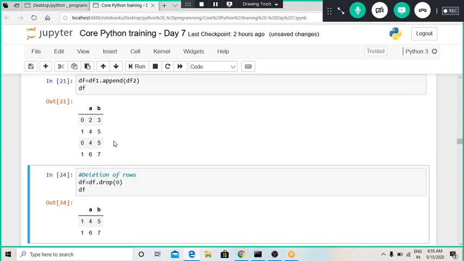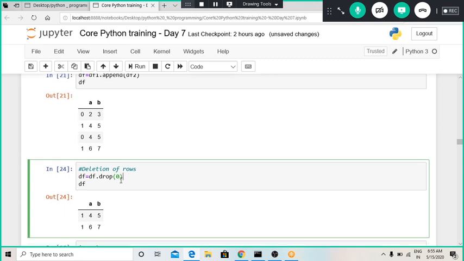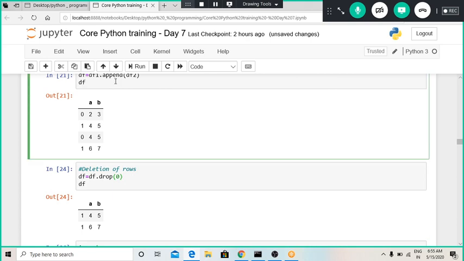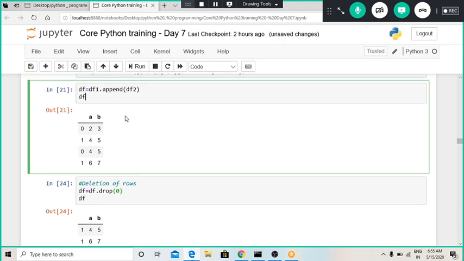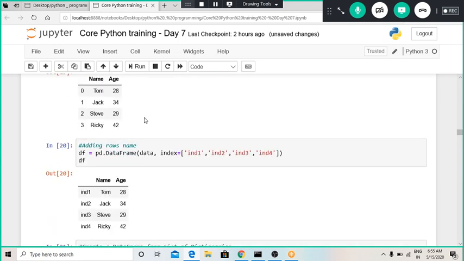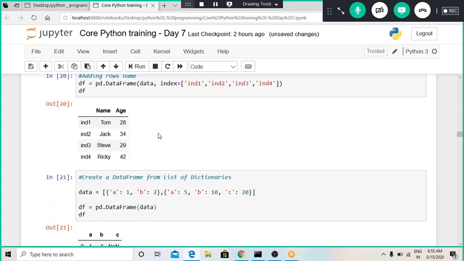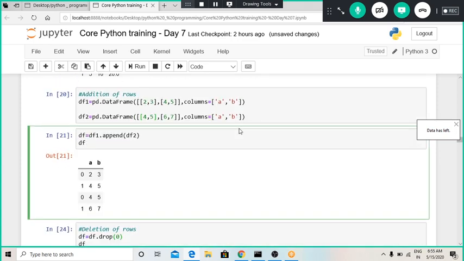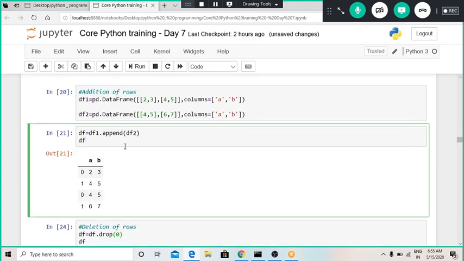Now if I want to delete rows from a data frame, we can use this df.drop command, and whatever number is given over here is basically the index number. We can also change the data frame's indexing using these commands.